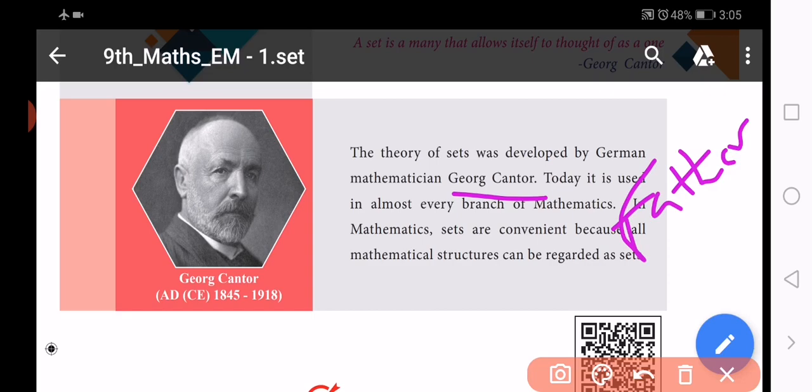Set language is a very important chapter because it is used in almost every branch of mathematics. Understanding set theory helps us to see things in terms of systems, to organize things into sets, and begin to understand logic. So this chapter is a logic-oriented concept, and in 10th, 11th, 12th, set language, set theory is the first chapter. So this is very important.